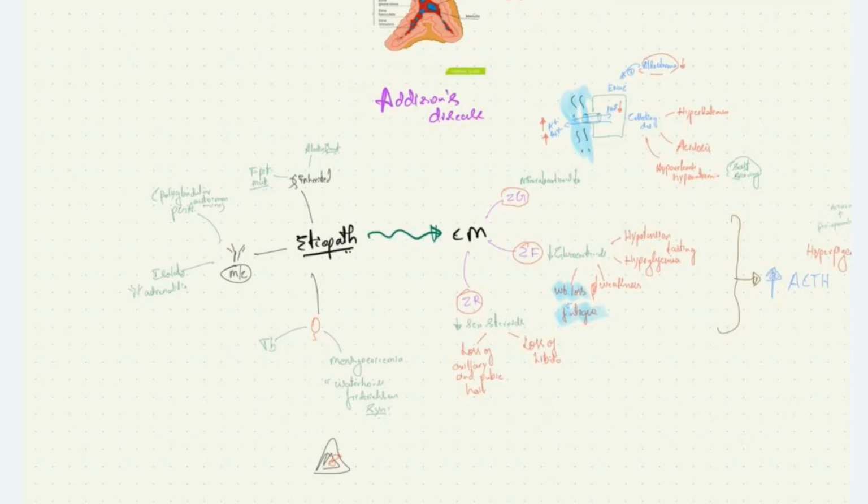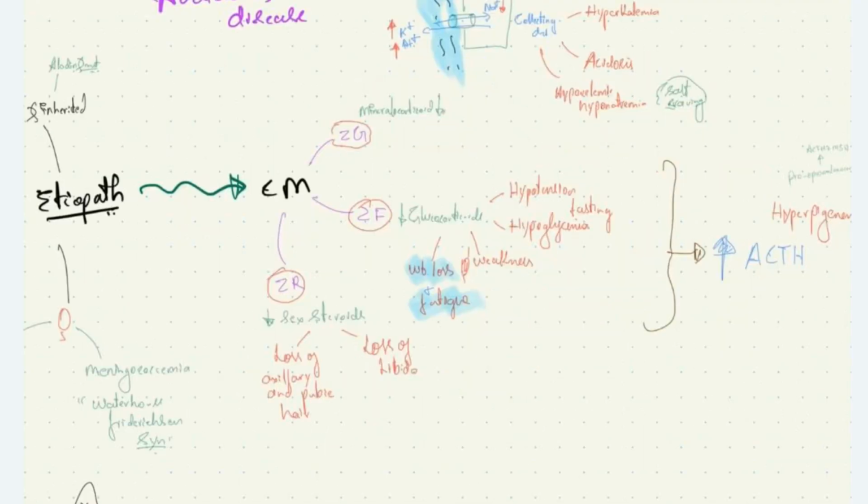Let's see the clinical manifestations of Addison's disease. The clinical manifestations can be due to decreased activity of mineralocorticoids, which is due to destruction of the zona glomerulosa; decreased level of glucocorticoids, which is due to dysfunction or destruction of the zona fasciculata; and decreased level of sex steroids, which is due to destruction of the zona reticularis.